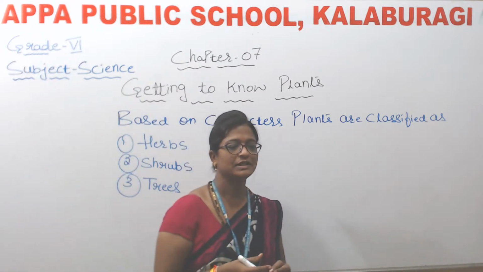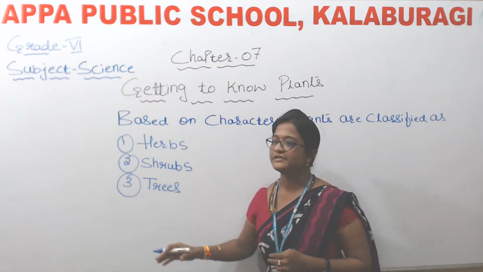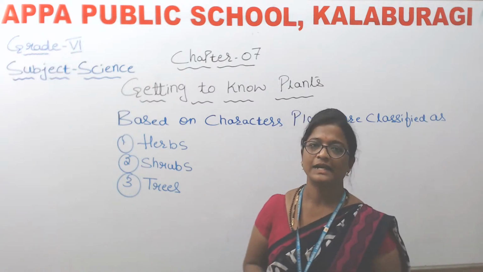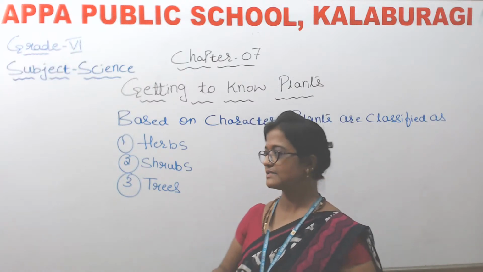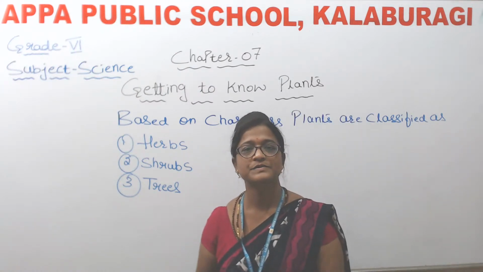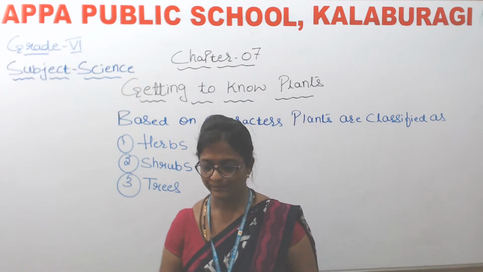So based on the characters, plants are classified into 3 types, that is herbs, shrubs and trees. Now let us discuss one by one in detail, what we mean by herbs, what we mean by shrubs, and what are trees. Okay.